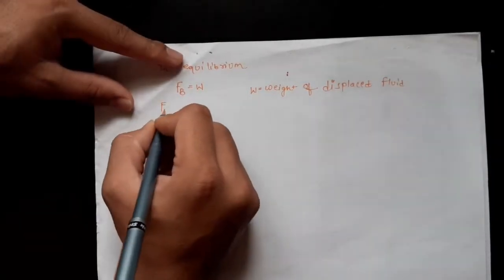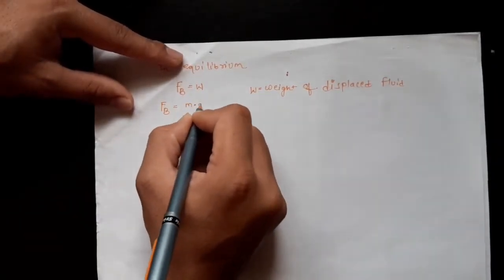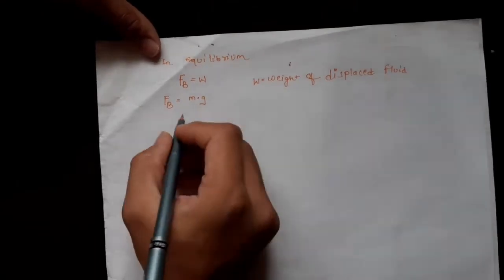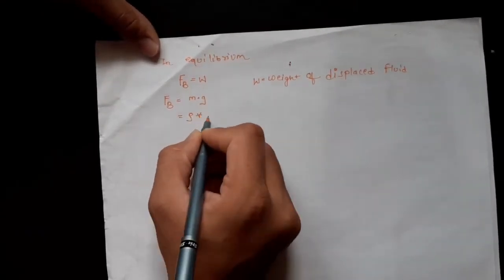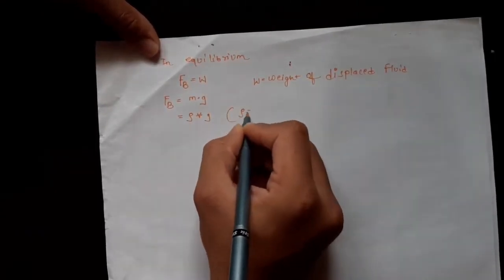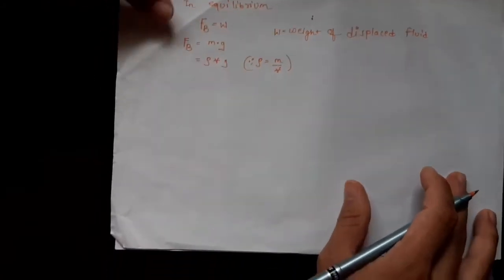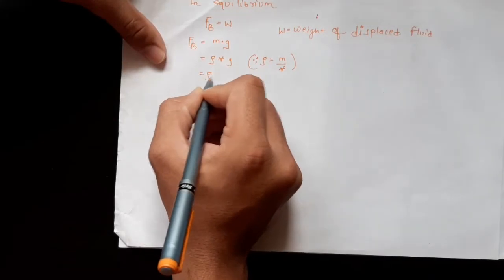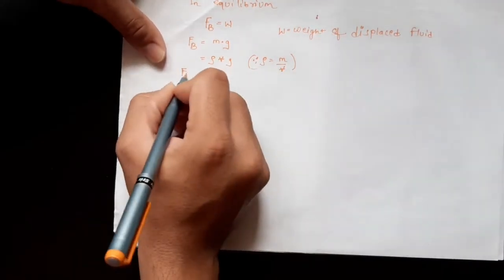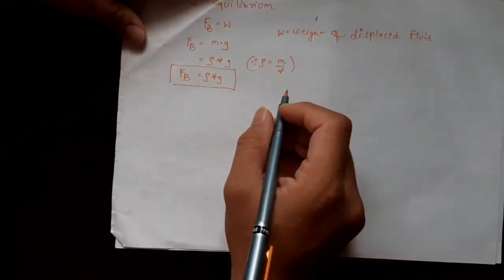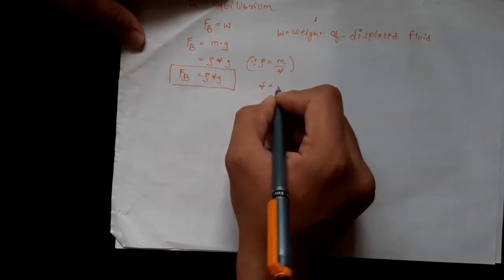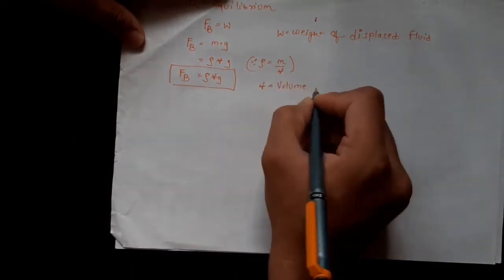So Fb equals mass into gravitational acceleration. Now what is mass? Mass is density into volume, so Fb is rho V g. That is, density is equal to mass upon volume. So now what is this V? This is the volume of displaced fluid.